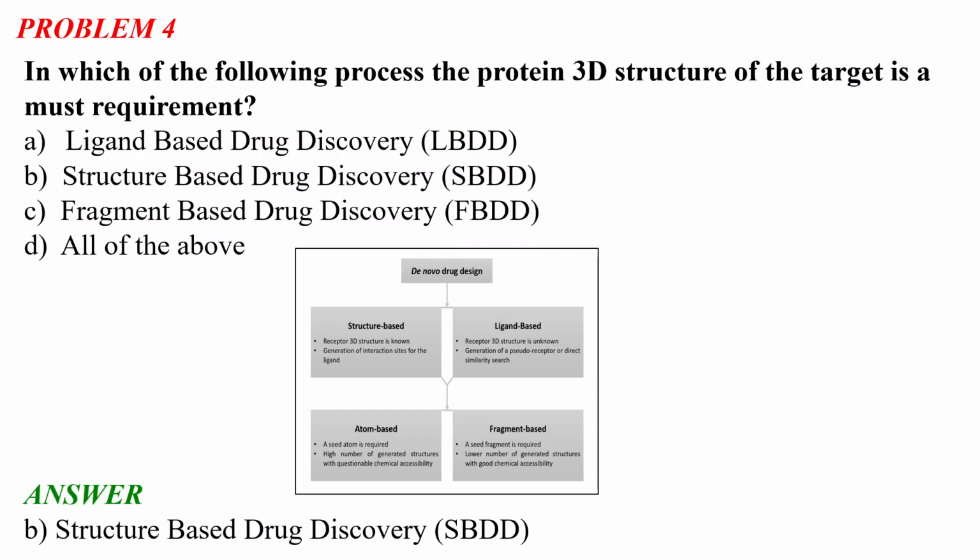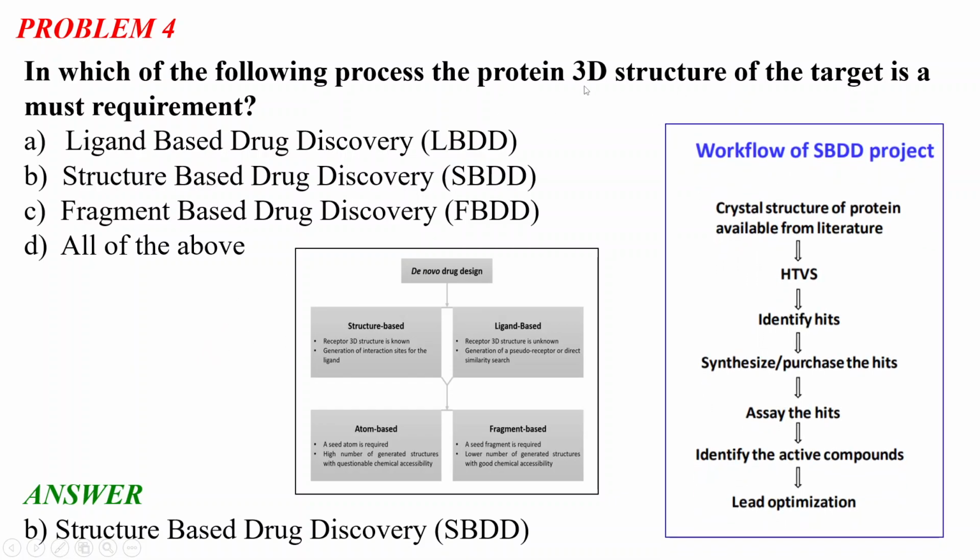In atom-based drug discovery, a seed atom is required, and a high number of generated structures with questionable chemical accessibility is also required. In fragment-based drug discovery, a seed fragment is required, and we get a lower number of generated structures with good chemical accessibility. Among these, structure-based drug discovery is very common, and in it the protein 3D structure is a must requirement. So what is the workflow of an SBDD project?